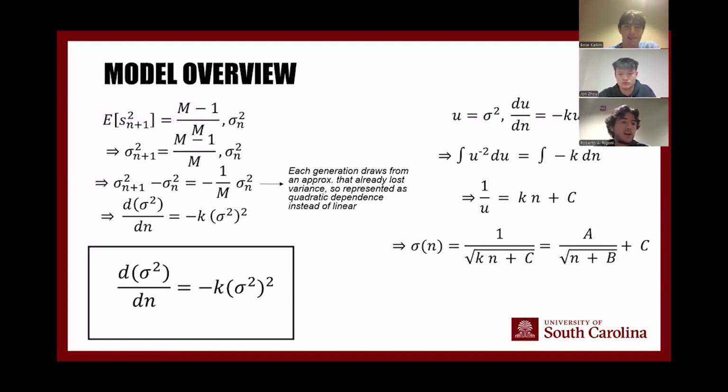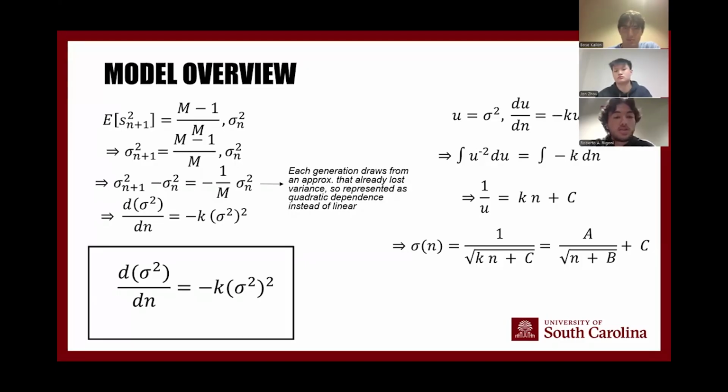Now let's speak a little bit about how we derive an explicit ODE for our model. If we take the sample variance estimator of the n+1 generation for m samples, we see in the top left that it is equal to (m-1)/m times the variance of the nth generation. So from that, I can expect that the n+1 variance is equal to (m-1)/m times the nth variance.